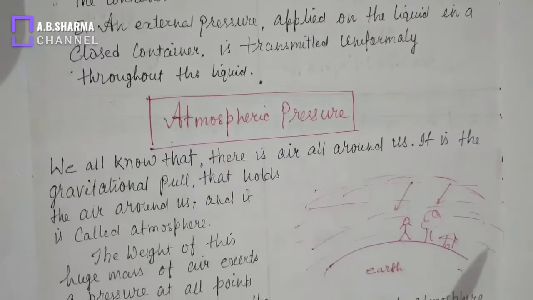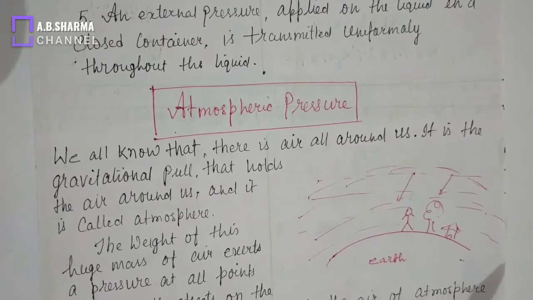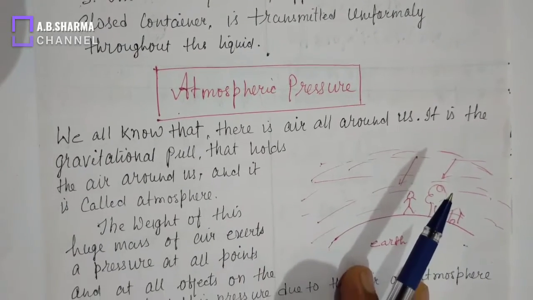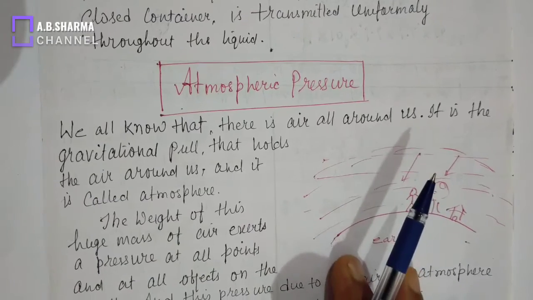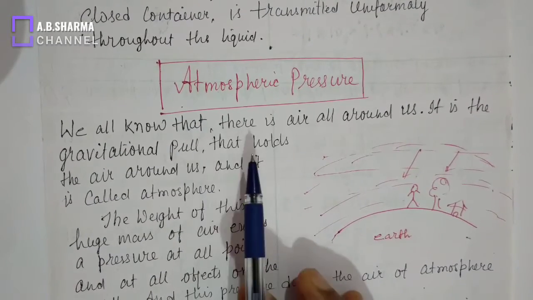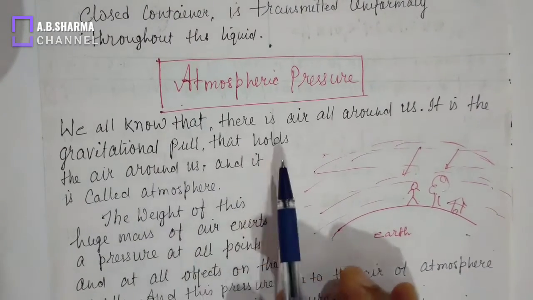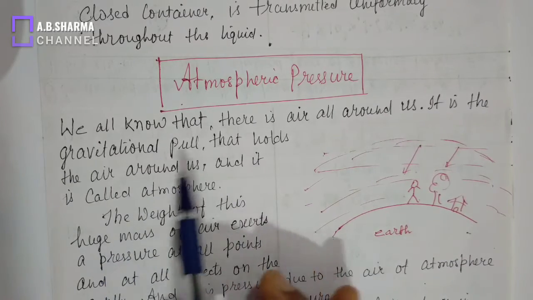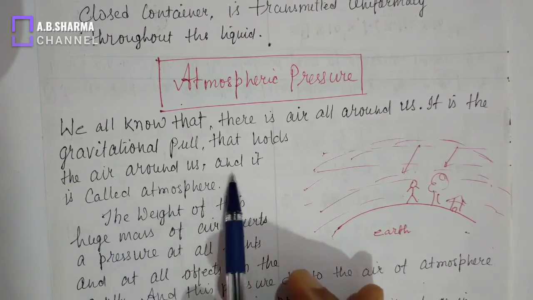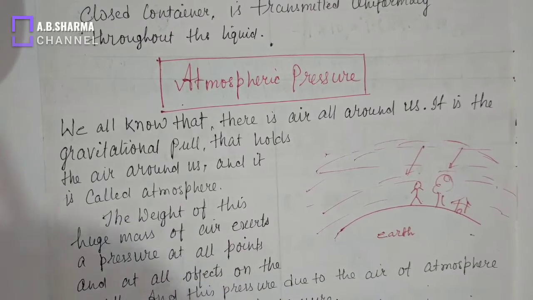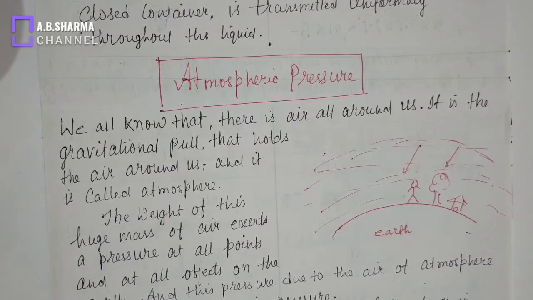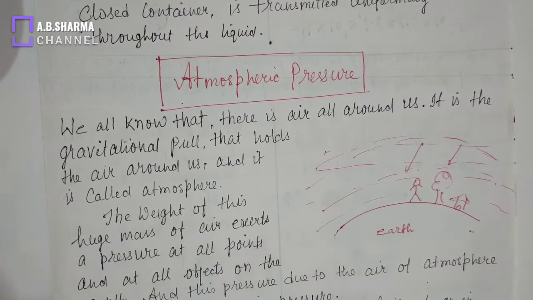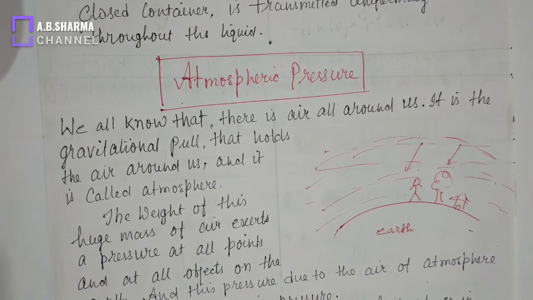Now the last topic is atmospheric pressure. This is the last topic of this chapter, force and pressure. What is atmospheric pressure? We all know that there is air around us. It is the gravitational pull that holds the air around us, and it is called atmosphere. It means above the surface of the earth there is a large amount of air, and this air is pulled by the earth's gravitational pull.